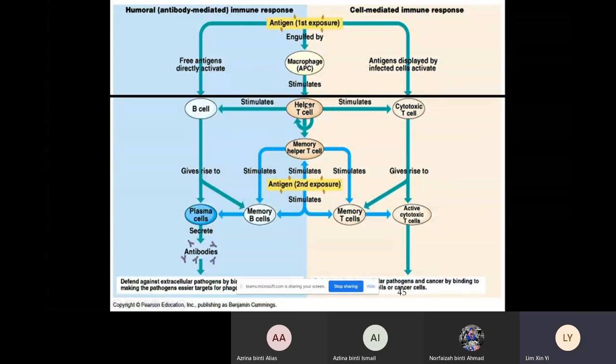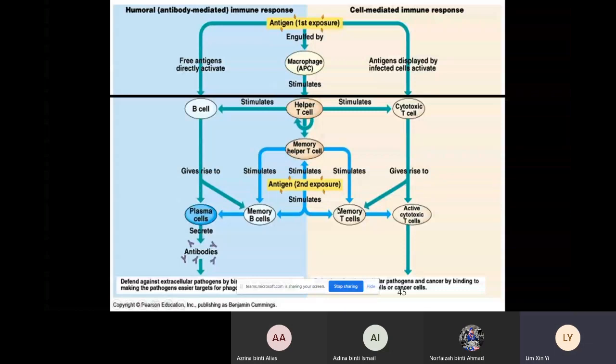Then helper T cell is activated, proliferates and differentiates to form memory helper T cell, and stimulates B cell or cytotoxic T cell. B cell will proliferate and differentiate to form plasma cell and memory B cell. Cytotoxic T cell proliferates and differentiates into activated cytotoxic T cell and memory cytotoxic T cell.